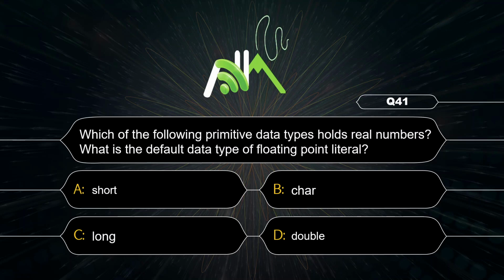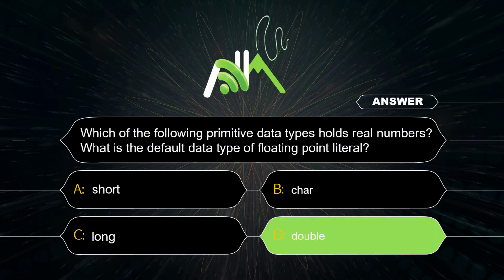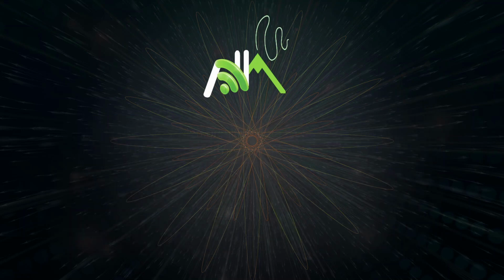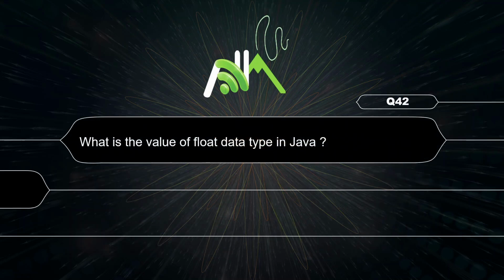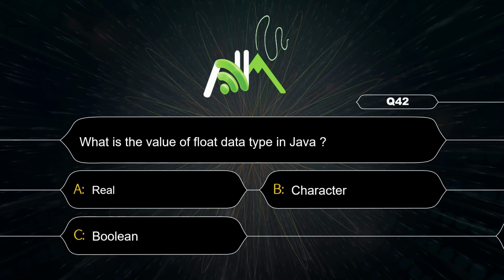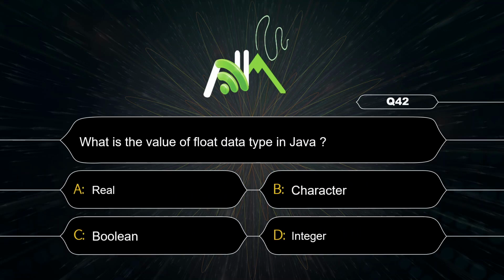In real numbers, we have float and double. Here double is given. That is the default data type also for floating point literal. So option D. That is real.